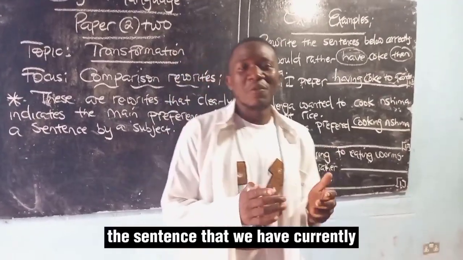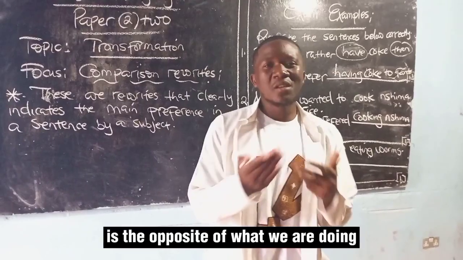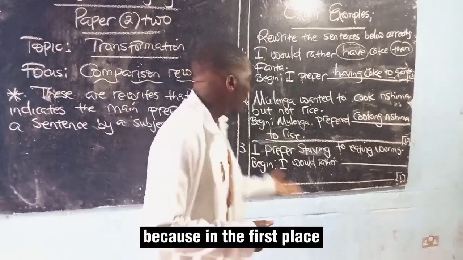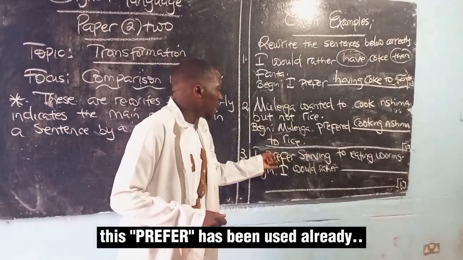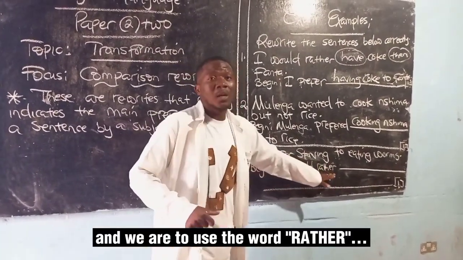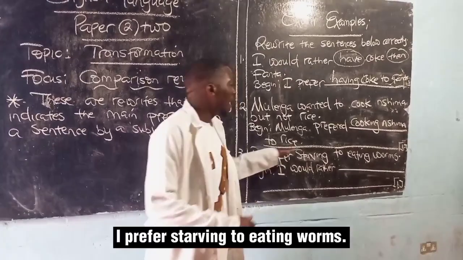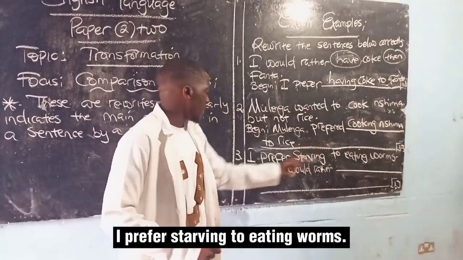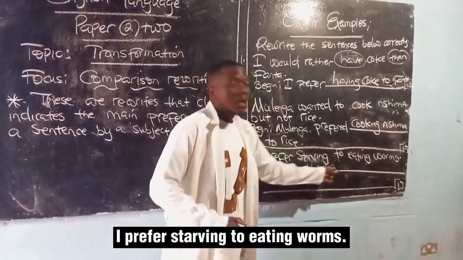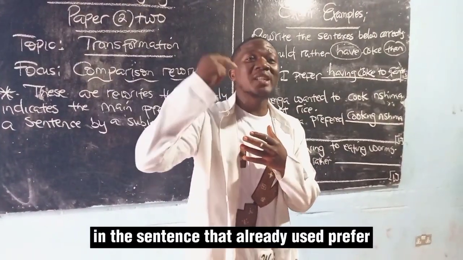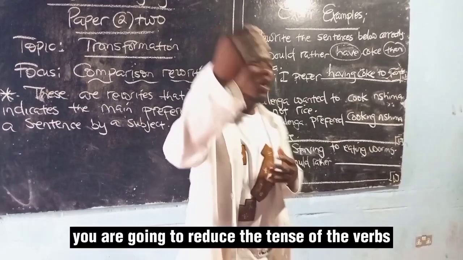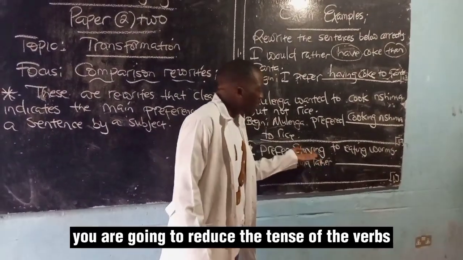Number 3, I prefer starving to eating words. The sentence that we have currently is the opposite of what we were doing, because in the first place, this prefer has been used already, and we are to use the word rather. I prefer starving to eating words. Begin, I would rather. When you start with I would rather in the sentence that already used prefer, you are going to reduce the tense of the verbs.